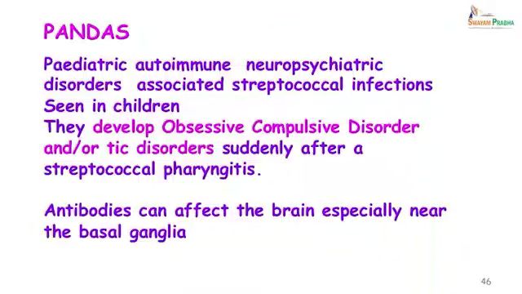PANDAS is pediatric autoimmune neuropsychiatric disorder associated with streptococcal infections. It occurs in children who overnight after a streptococcal pharyngitis suddenly develop an obsessive compulsive disorder and or tic disorders. Now, this disease is believed to be a result of antibodies which affect the brain, especially near the basal ganglia. And what happens with these children is that this obsessive compulsive disorder or the tic disorder may just increase for some time and then gradually disappear.